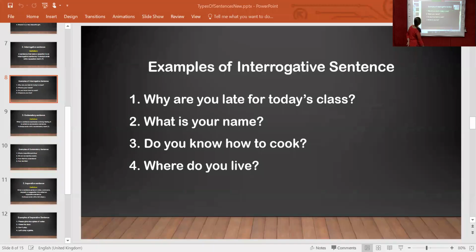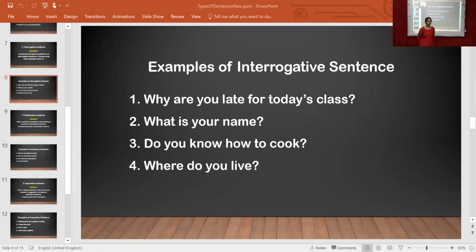Okay, now see, these are the examples of interrogative sentences. The first example is, why are you late for today's class? We want to give the answer in a statement, in one sentence. We can't give the answer in yes or no. We want to give some reason. Now, the second example is, what is your name? Can we give the answer in yes or no? No. We are asking some question, so we want to give the answer in a statement.